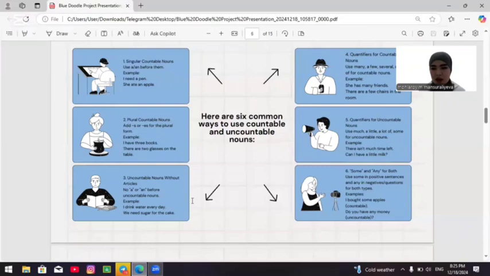Sixth, some and any for both. Use some in positive sentences and any in negatives and questions for both types. Examples: I bought some apples, countable. Do you have any money? Uncountable.